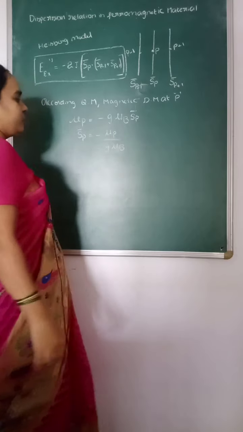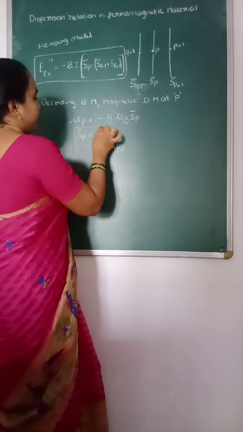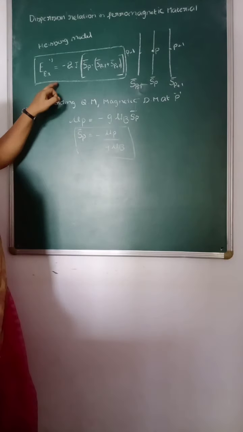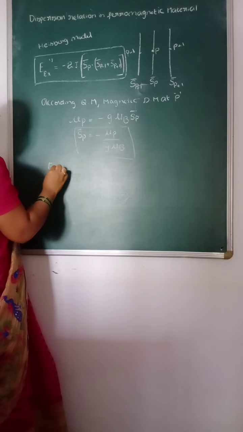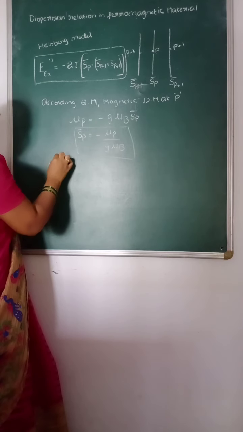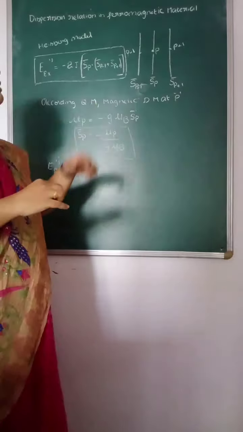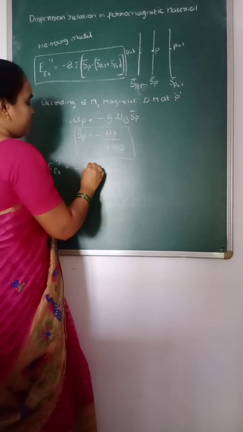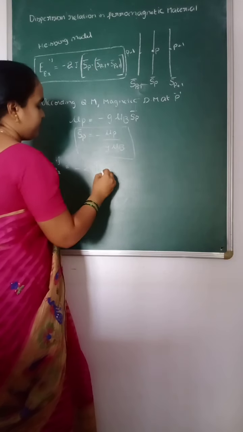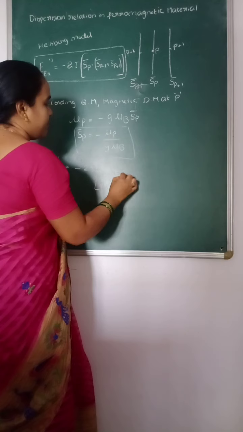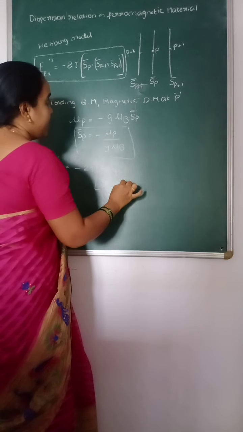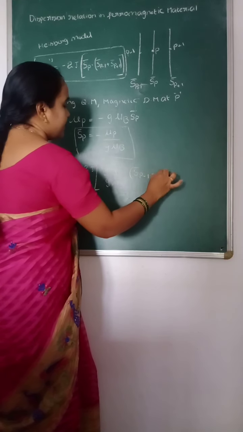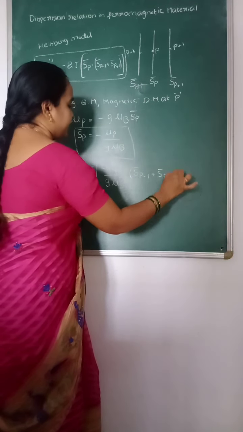Let us substitute the spin vector, minus mu p by g mu B, in the above equation. We get the exchange energy on the particle p due to the adjacent particles p minus 1 and p plus 1 as minus 2J of Sp, where Sp is minus mu p by g mu B, dot Sp minus 1 plus Sp plus 1.